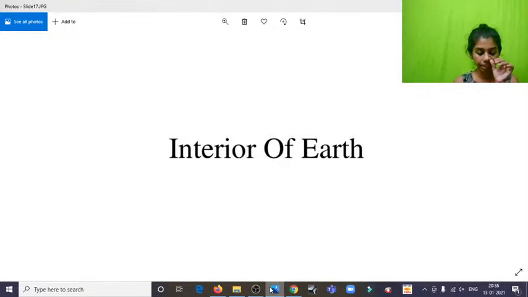Today's session will be about the interior of the earth. Like always, we'll wait for 2 more minutes so that others could join us and not miss out on the important aspects of the interior of the earth. Last class we discussed the atmosphere of the earth, that is, all the vertical layers, the spheres, for example troposphere and stratosphere. Today we'll be talking about the inside part of the earth, which is the interior of the earth.